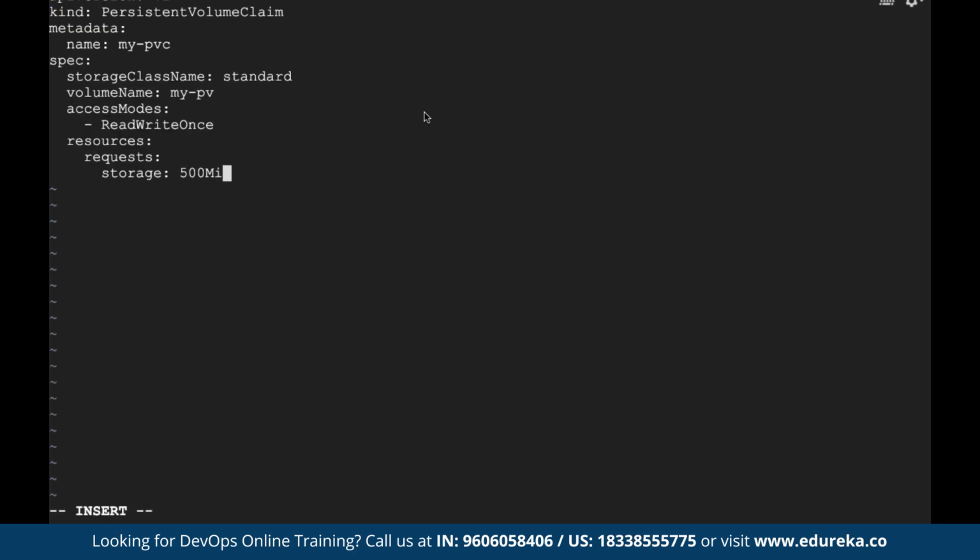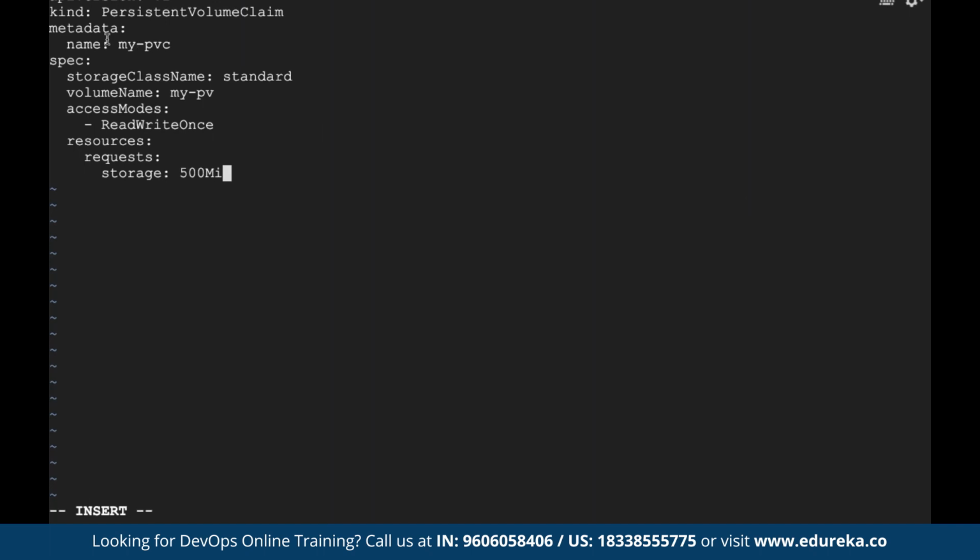vi pvc.yaml. Let's save it. Same thing here, guys. Here I'm using kind as persistent volume claim. In the previous scenario, I used kind as persistent volume. Dash f is dash file name, which particular file you want to create from. So kubectl create -f is followed by the name of your file.